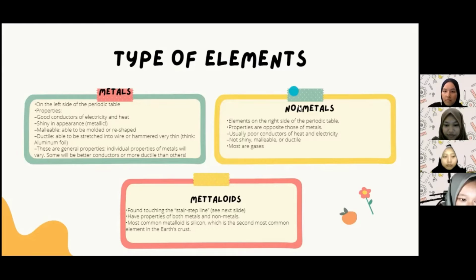These are general properties. Individual properties of metals will vary. Some will be better conductors or more ductile than others.